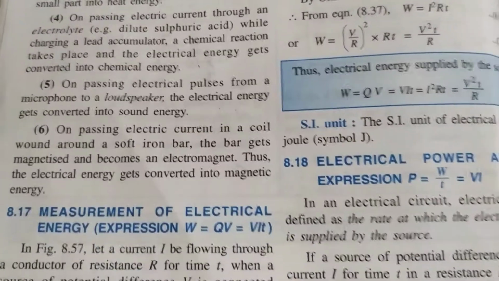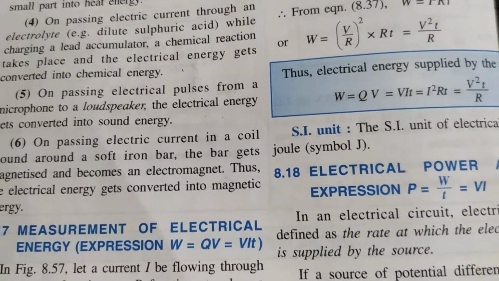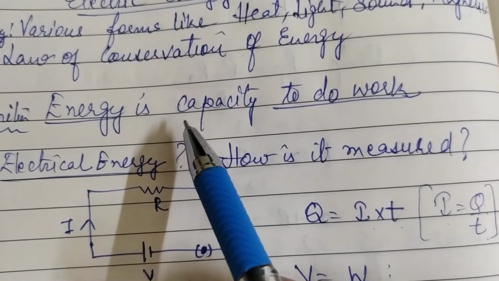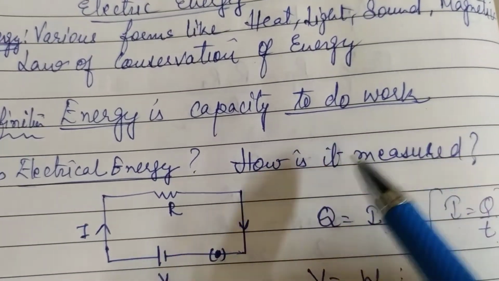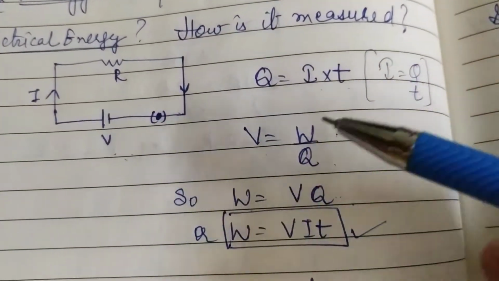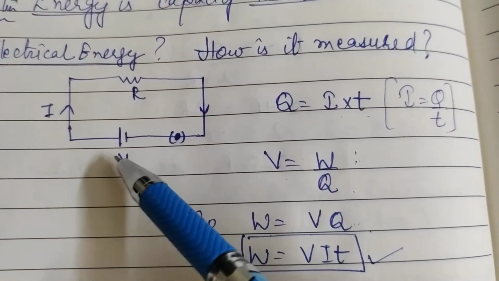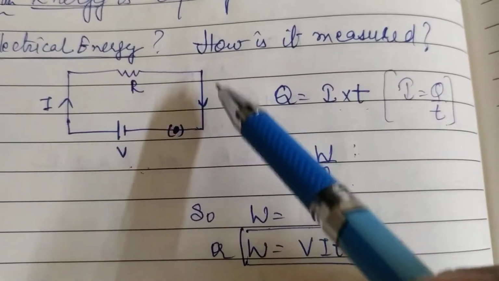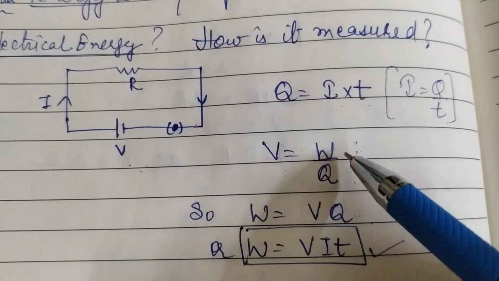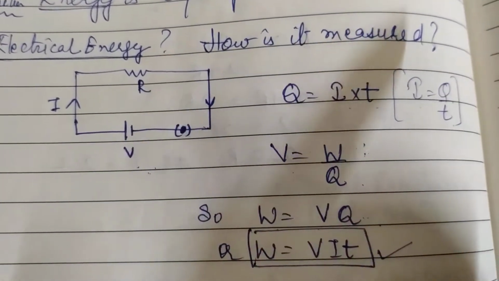In this chapter we will be calculating electrical energy. For this calculation we should understand what energy actually is. The basic definition we know is that energy is the capacity to do work. And if we remember the definition of potential difference, it was also in terms of work done: if there is a cell and current I is going from this cell in any circuit, then potential difference was defined as the work done in carrying the charge Q through the circuit from one point to another, like you have done.